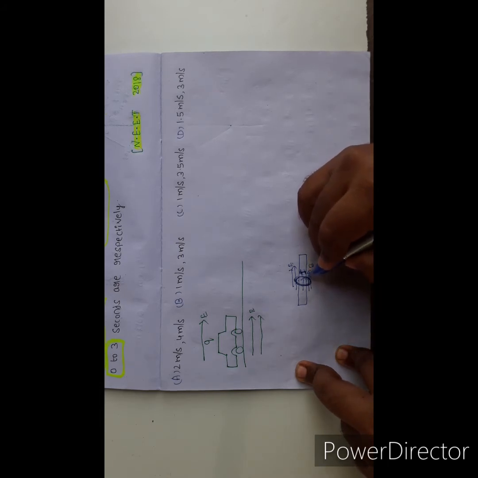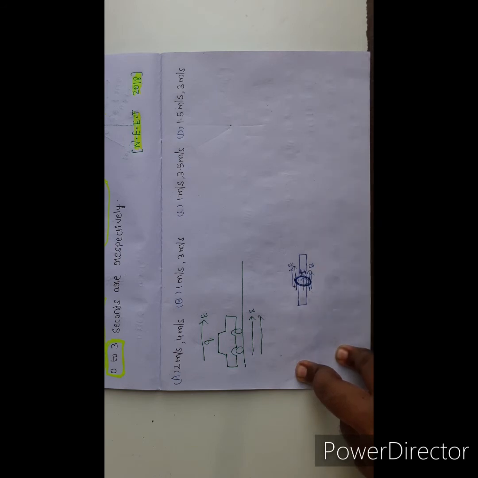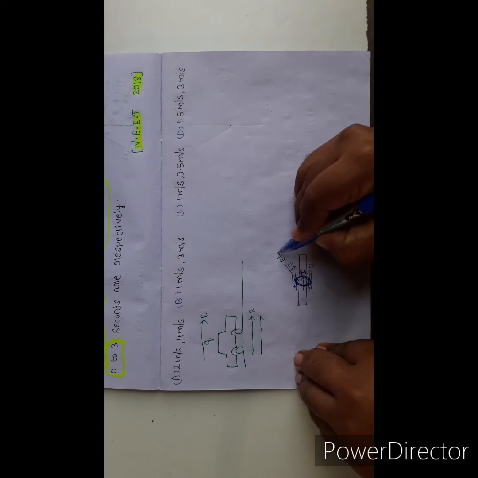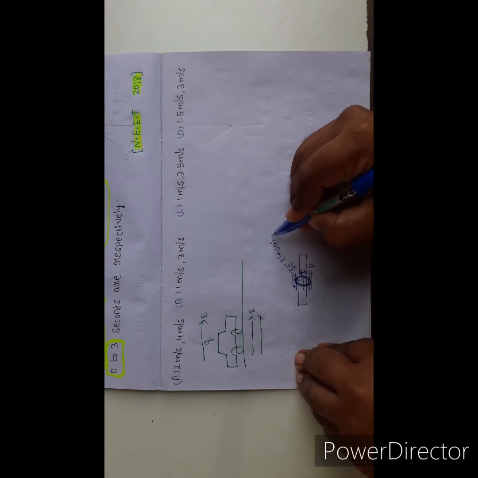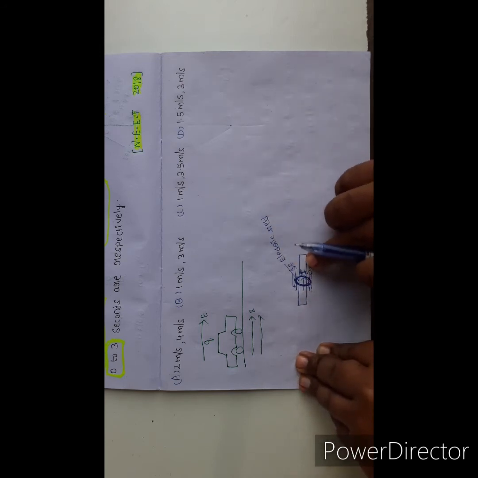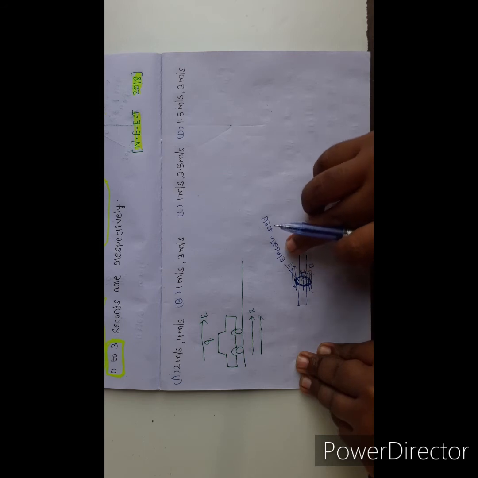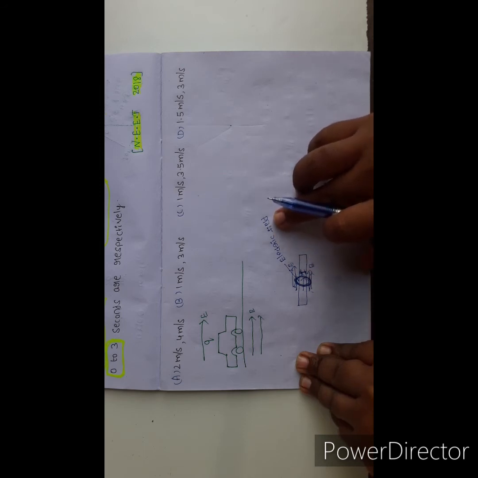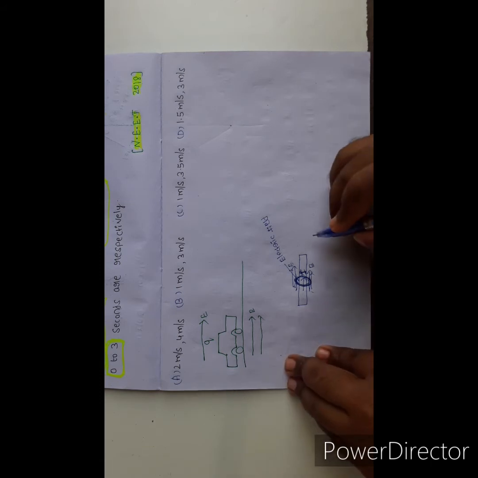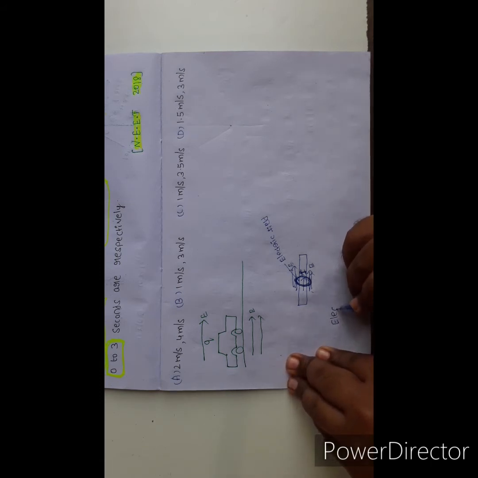Here the influence of the current is developed at this particular region, and the electric field is produced. When current is flowing in the conductor, only then is an electric field developed in its surroundings.